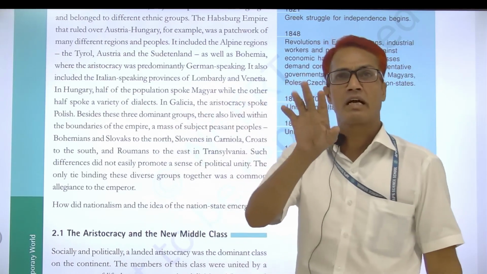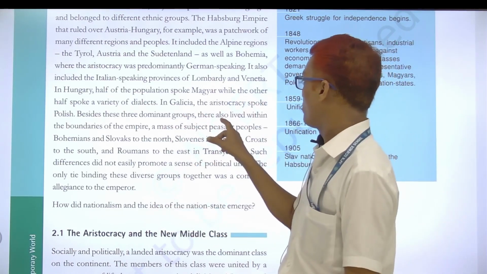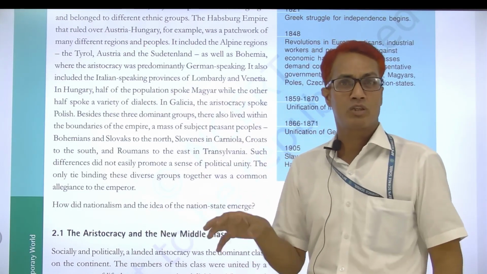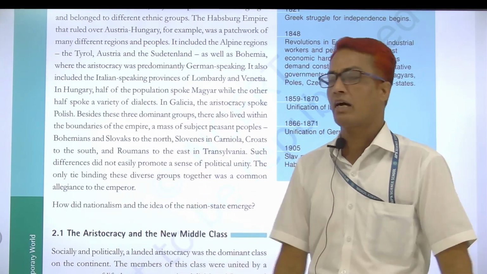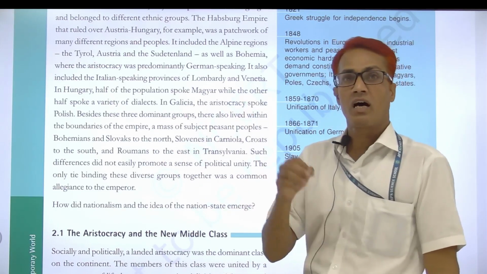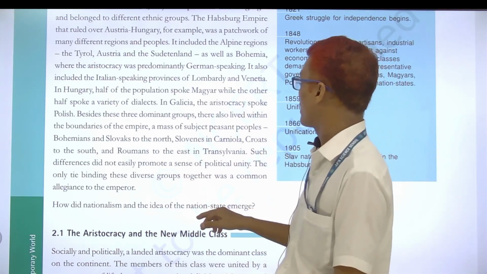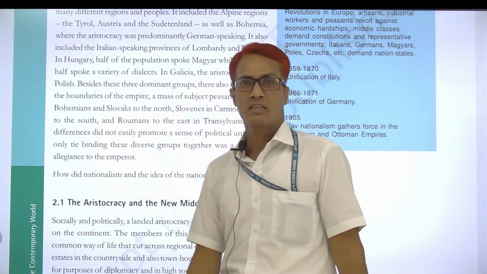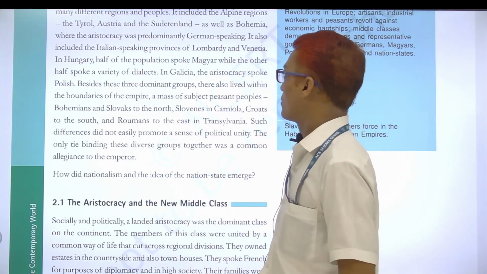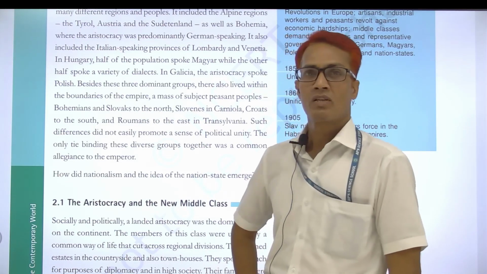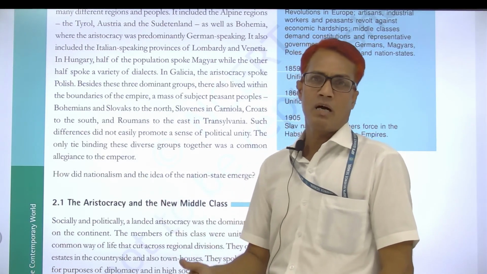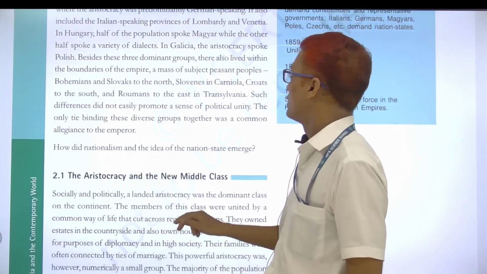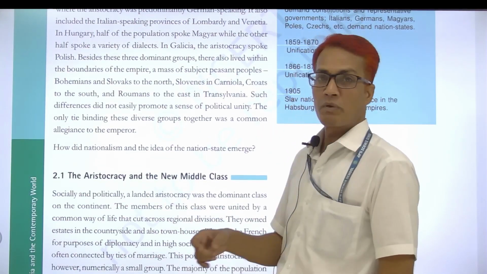I told you many times in the offline classes, Lombardy and Venetia. At this time, this area was controlled by the Habsburg Empire. Here people already spoke the Italian language. After that, in half of the Austrian Hungary area, people spoke the Magyar language, and in some parts people used local languages, dialects of some language. In Galicia, people speak the Polish language.